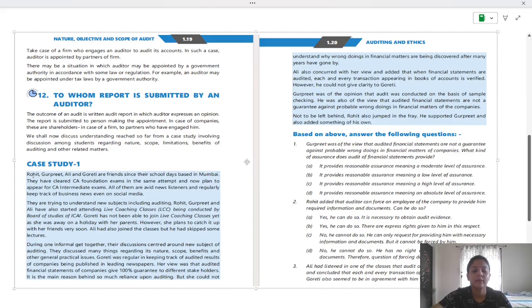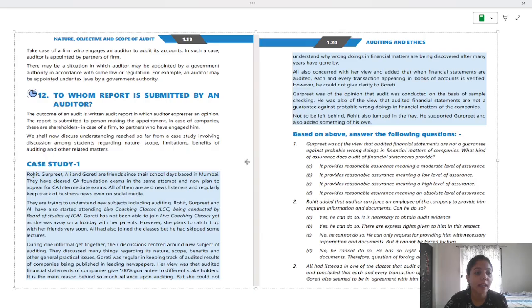Rohit, Gurpreet, Ali and Gorati are friends since their school days based in Mumbai. They have cleared CA foundation exams in the same attempt and now plan to appear for CA intermediate exams. All of them are avid news listeners and regularly keep track of business news even on social media. Just like you, they have cleared CA foundation exams and now they are appearing for intermediate exams. So they are trying to understand new subjects including auditing.